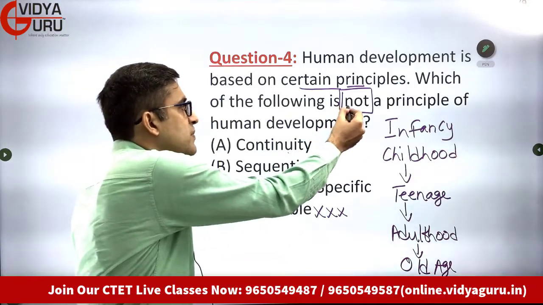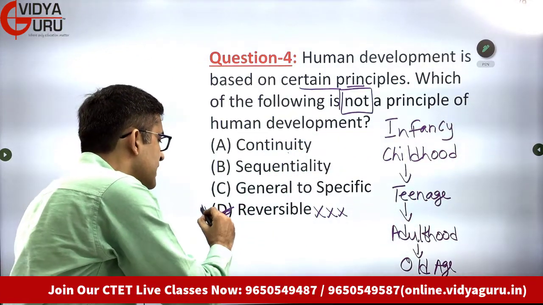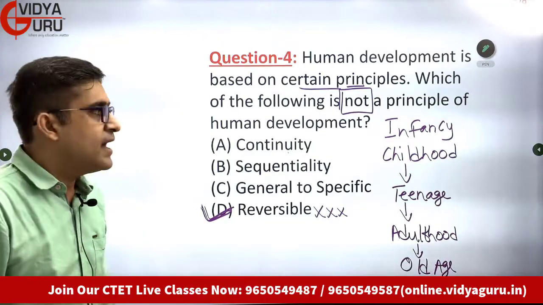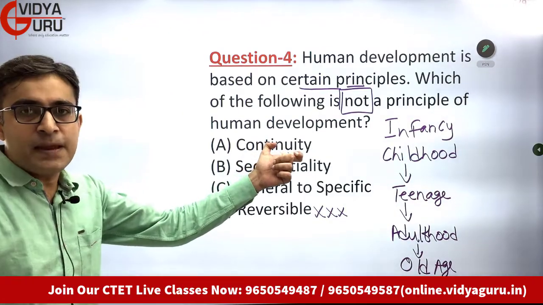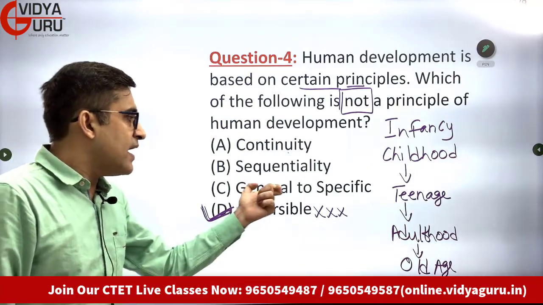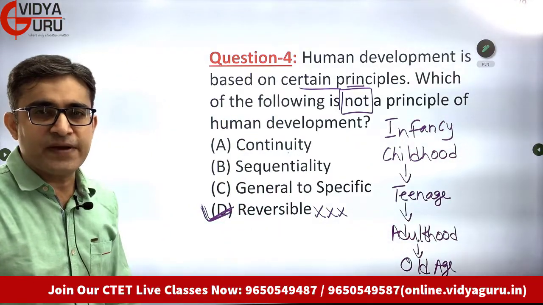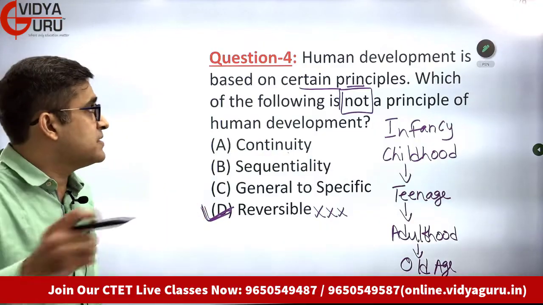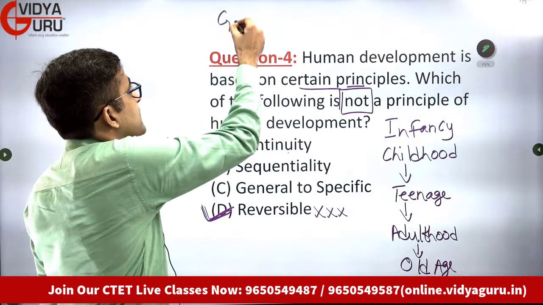So which is not the principle of development? Reversibility. There is no reversibility as such. Continuity is there. Yes, sequential order or sequentiality is there, and general to specific. Simple. What happens? General responses come first.